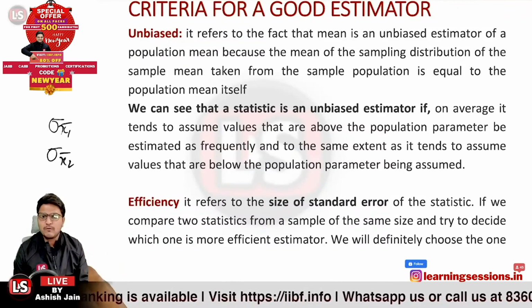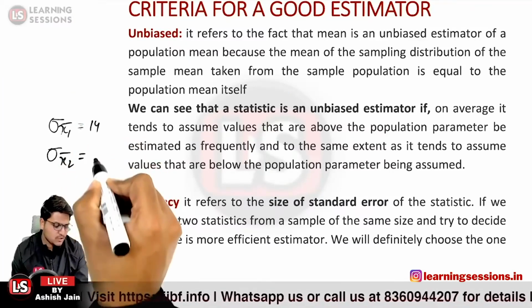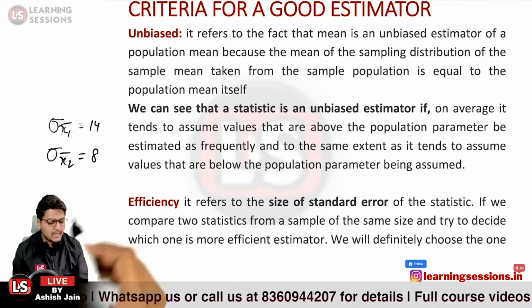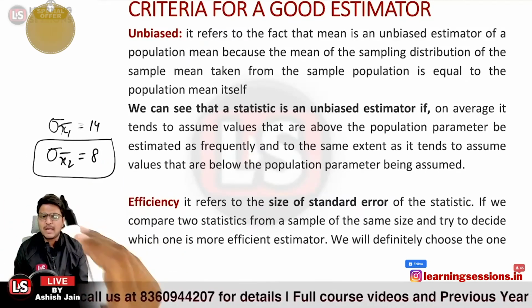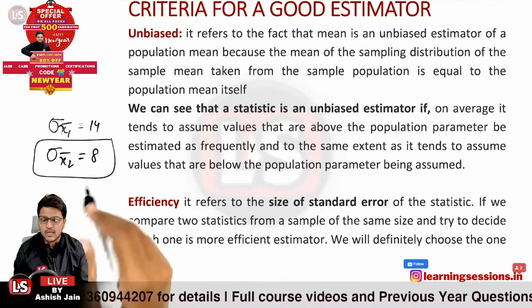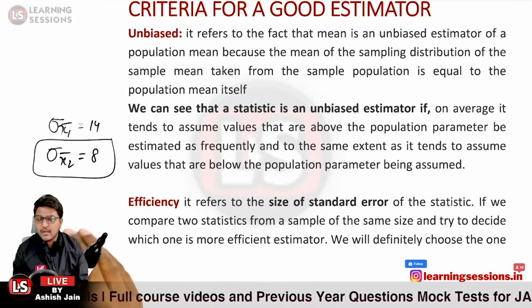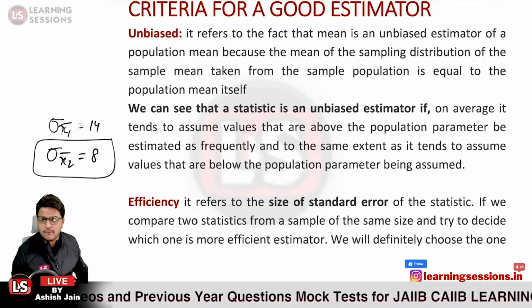So what would be more beneficial? If I'm having a standard deviation equal to 14 or a standard deviation equal to 8, which one would be more helpful? Definitely where I'm having the lesser standard error, that would be much more helpful and much more efficient, because in that way I'm having fewer errors when I compare the sample to the population itself. Okay, so that's related to the efficiency.